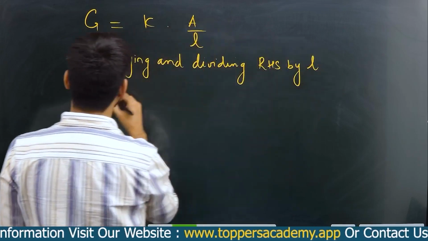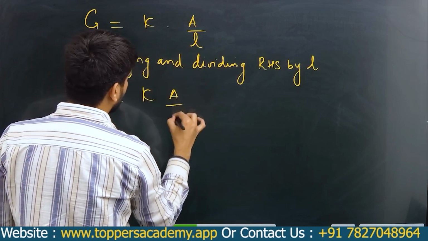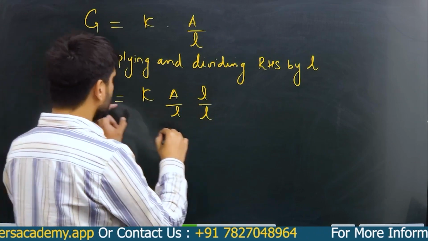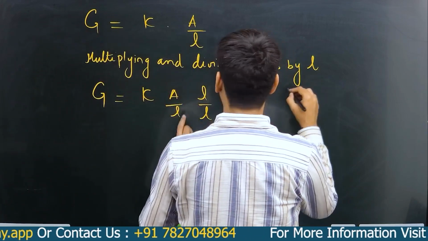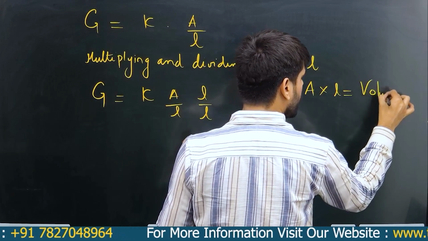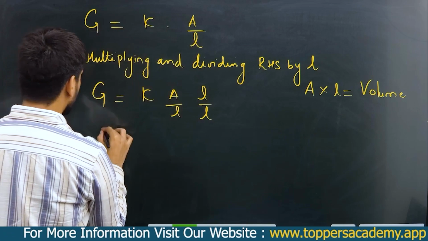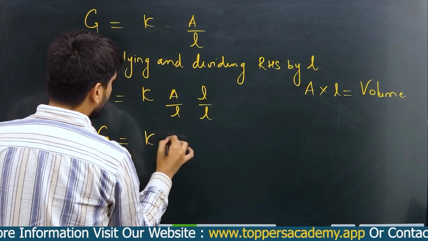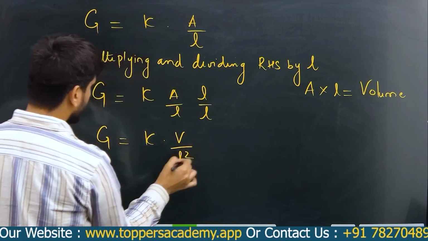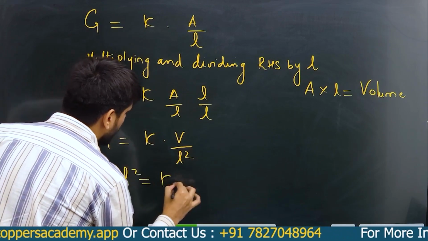And what do I get? G is equal to kappa A by L and L by L, right? So you know that area into length is nothing but the volume of the electrolytic solution. So this becomes G is equal to kappa into volume upon L square. If you take it to the right hand side, this becomes G into L square is equal to kappa into volume.